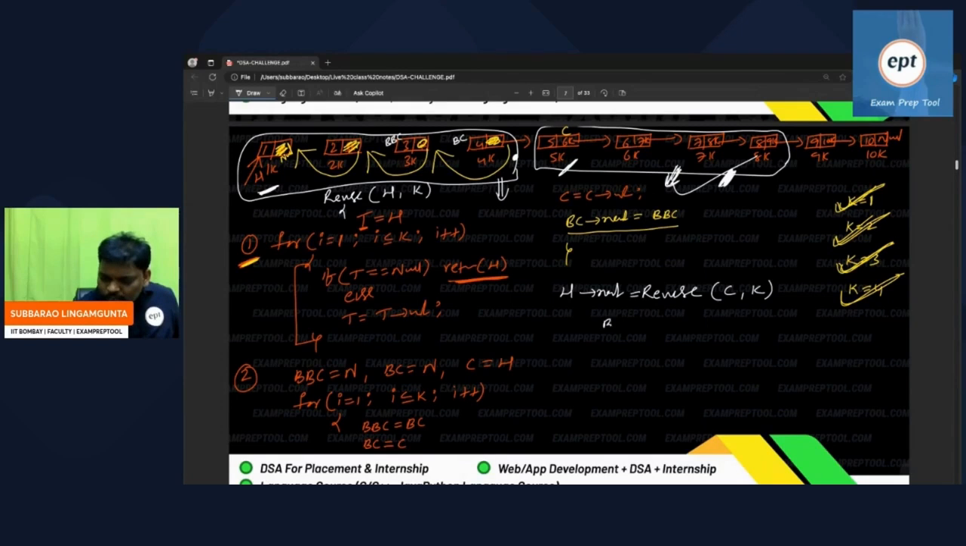So right, let me write now. Everyone listen, BC. Right, head is equal to now BC. Return head. Modified linked list. This is the head. So you may ask, what is the BC? BC is actually 4K. So 4K will go to H. So H becomes 4K. 4K will be written. End of the function.